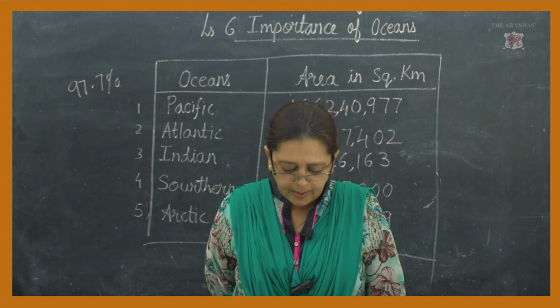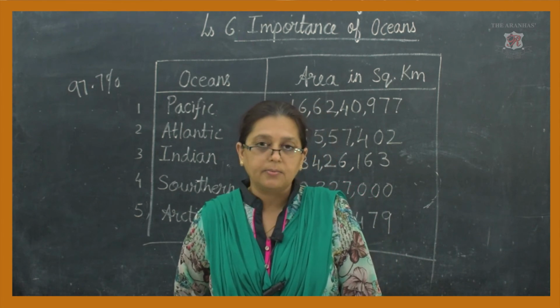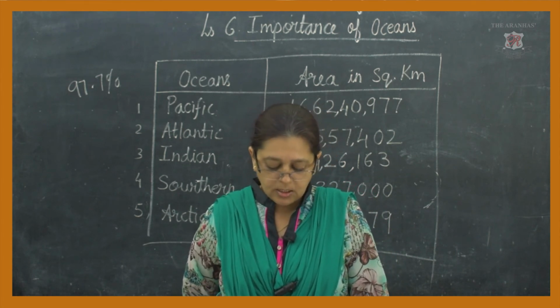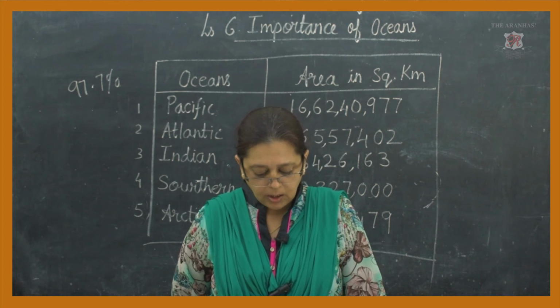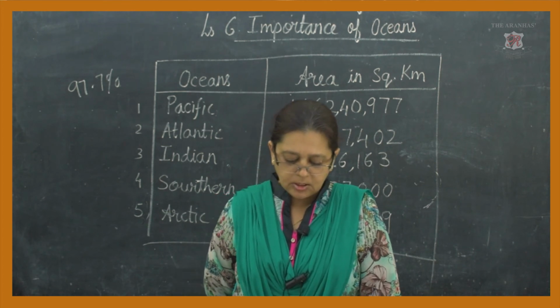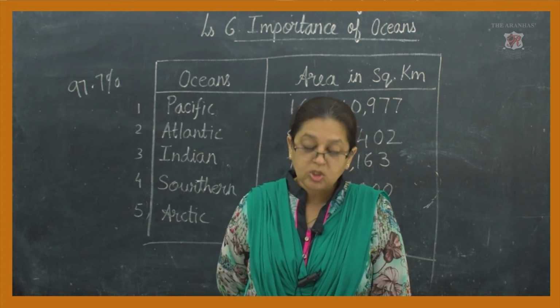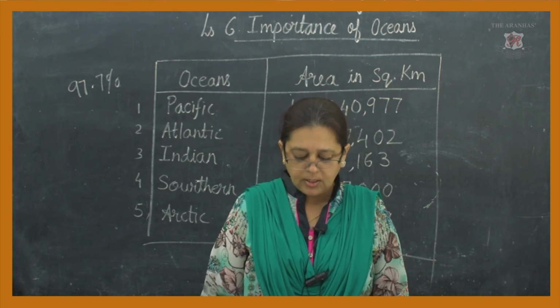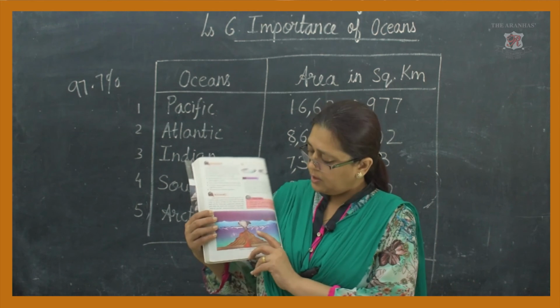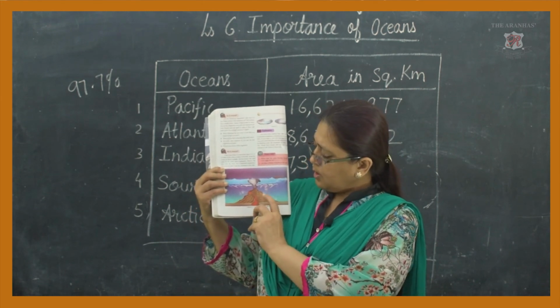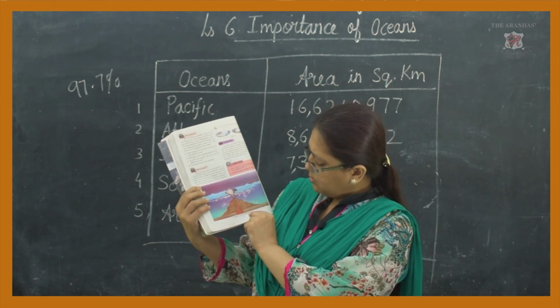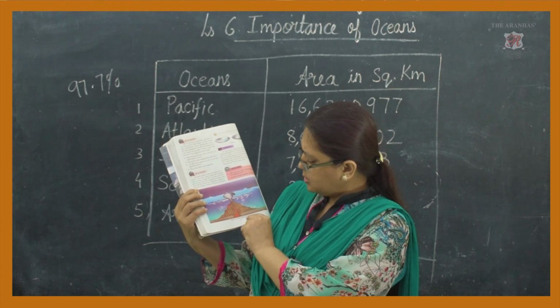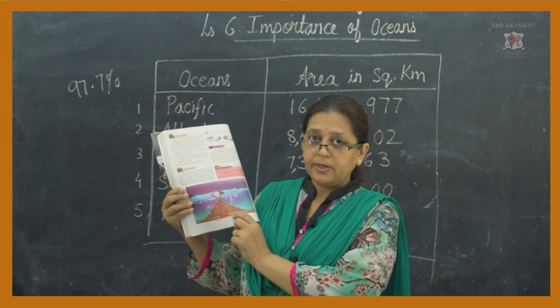Now volcanic eruption occurs on land. You all have seen that, yes? But similarly, volcanic eruptions take place in the ocean as well. As I showed you all the picture over here, this volcanic eruption under the ocean, right?